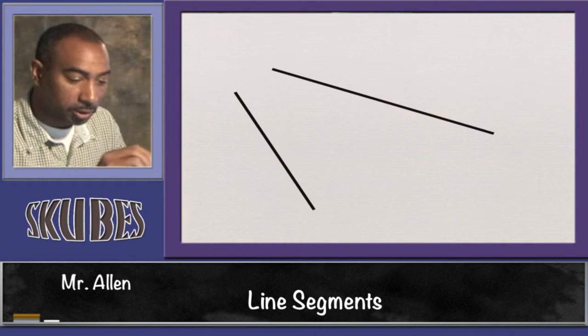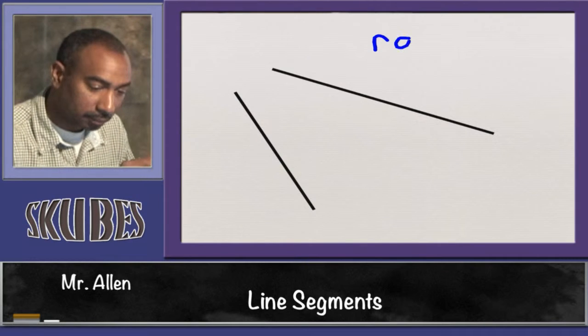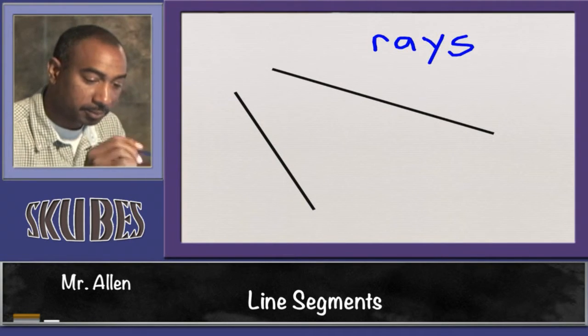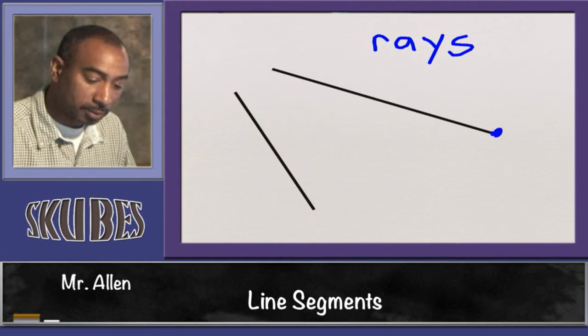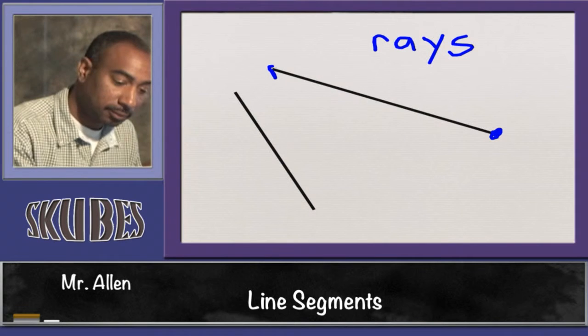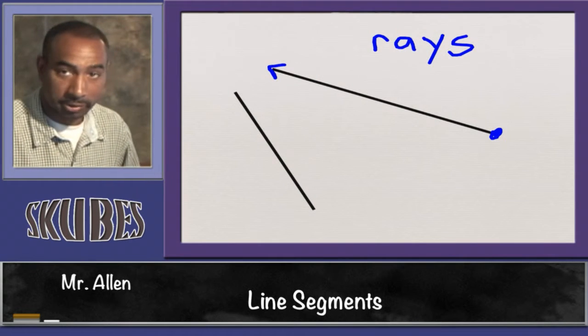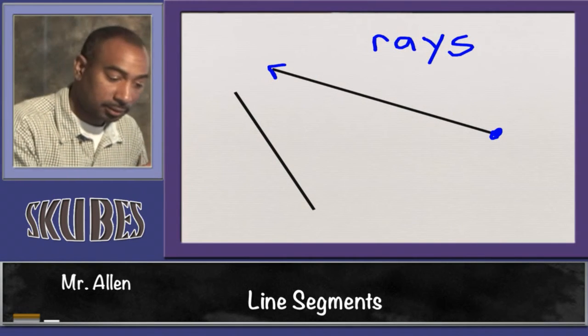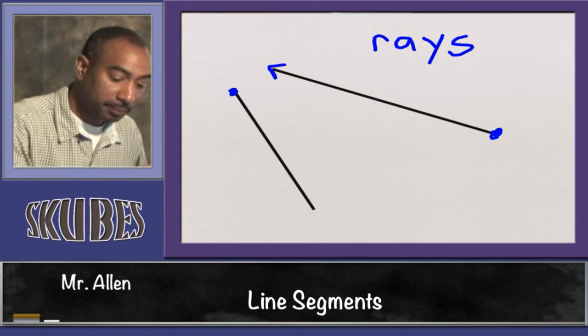We have also what you call a ray. And these are going to be some rays here. They have a terminal point, a beginning point, and it continues out infinitely in one direction. And here's another example of a ray.